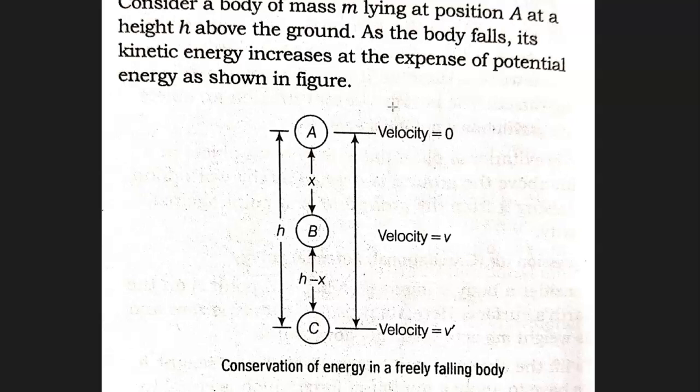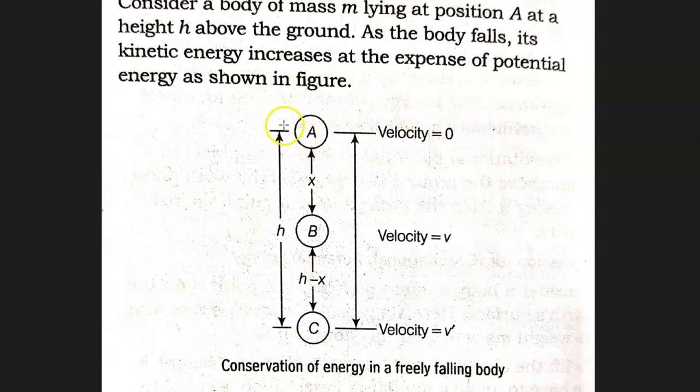As the body falls gradually, its speed or velocity is going to increase because gravity is pulling it downwards. Now, when the velocity is increasing, the kinetic energy will automatically increase because KE is equal to half mv squared. At the same time, an equal amount of potential energy will keep on decreasing because potential energy is equal to mgh and height is decreasing. Remember, as velocity is increasing, height is decreasing. So, as kinetic energy is increasing, potential energy is going to decrease. In short, total energy will always remain constant.